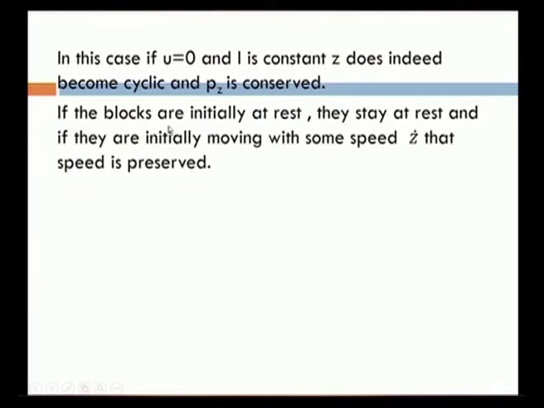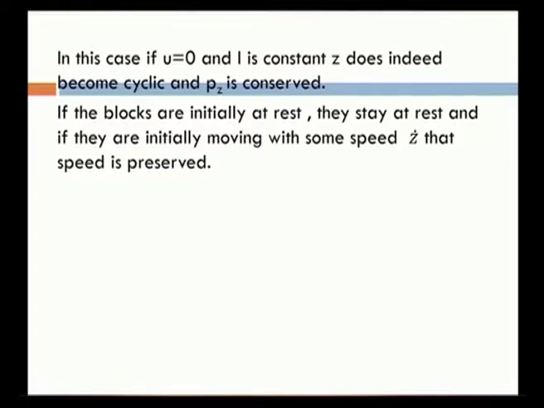In the Atwood's machine, if the blocks are initially at rest, they stay at rest, and if they are initially moving with some speed z dot, that speed is preserved. That is another point we learn from the Atwood's machine about the canonical momentum. So, if the blocks are initially at rest, they stay at rest, and if they are initially moving with some speed z dot, that speed is preserved throughout the motion of the Atwood's machine. So, this is the thing about canonical momentum.